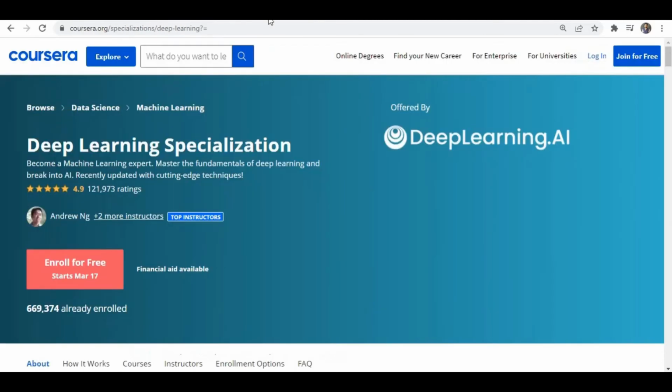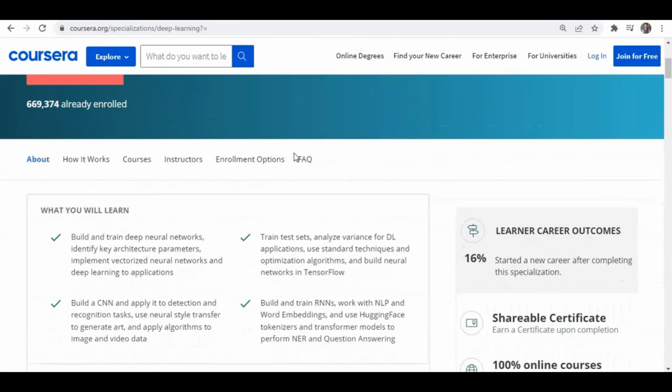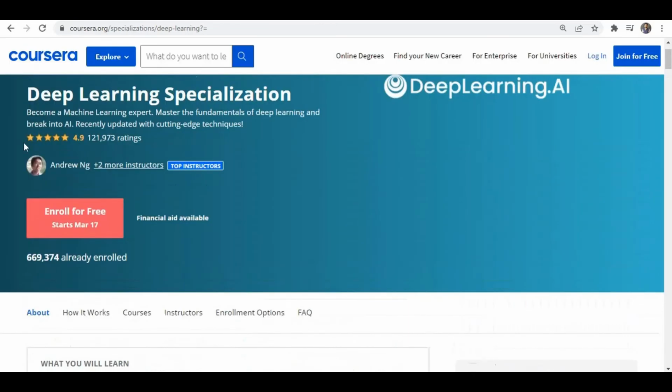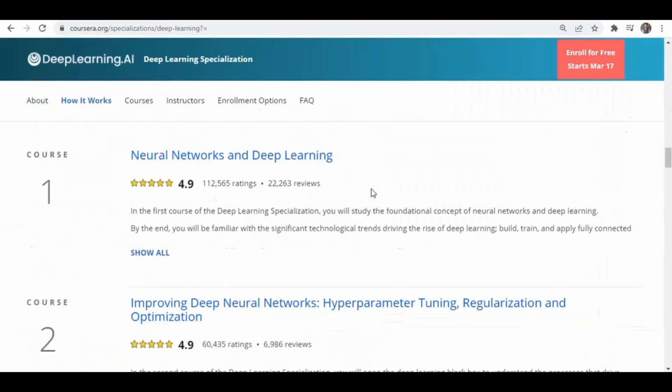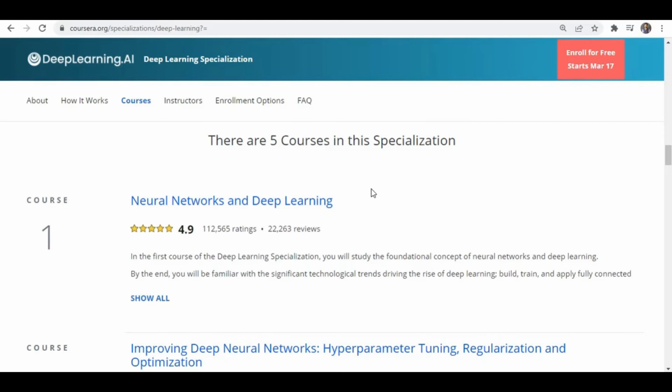But in this deep learning specialization, you will focus more on deep learning, like artificial neural networks, convolutional neural networks, and recurrent neural networks. All these topics are included in this course. And you can see even the course instructor is Andrew Ng. So you can take this course as well, right? If you don't know what deep learning is, if you just want to start and grow, this is one of the best courses.